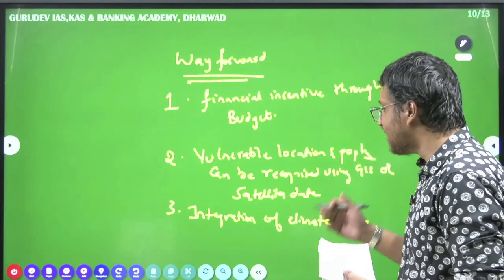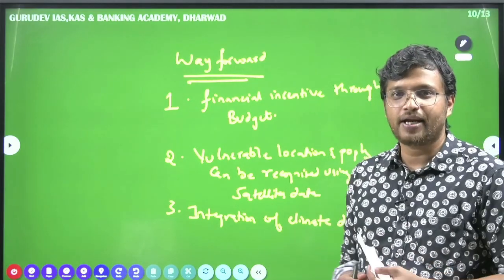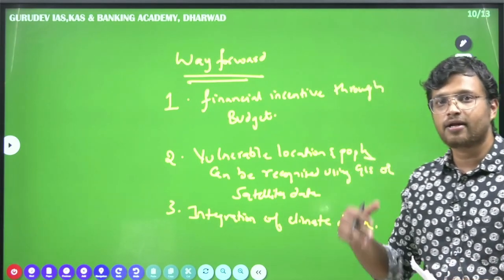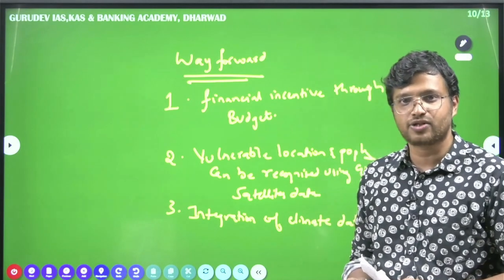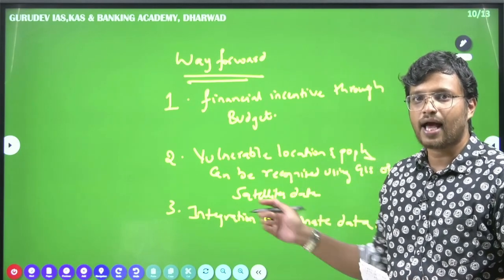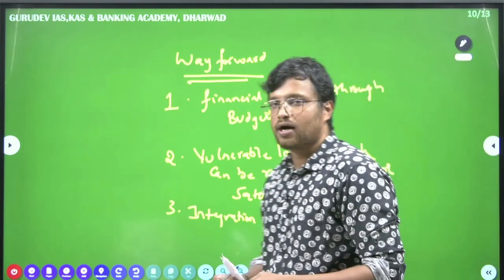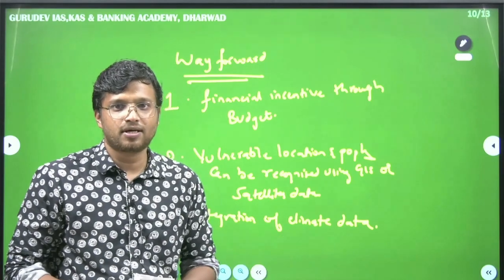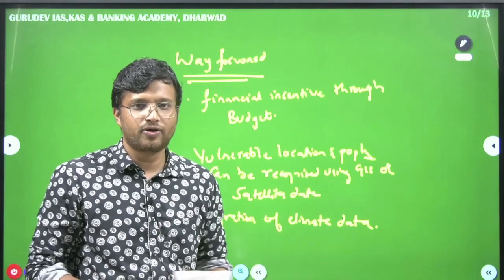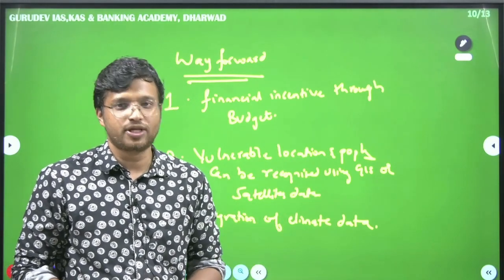So when we integrate all the climatic data, we can take early measures and prevent heat strokes and other hazards that happen due to this urban heat island, as well as the overheating that happens because of climate change.